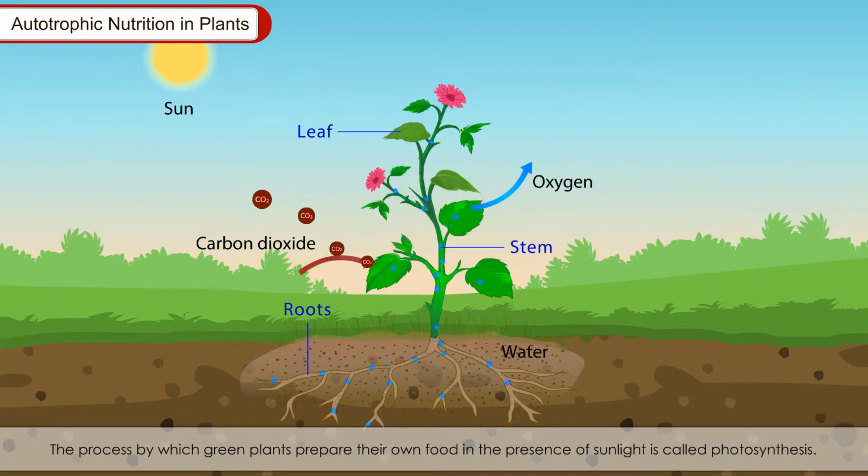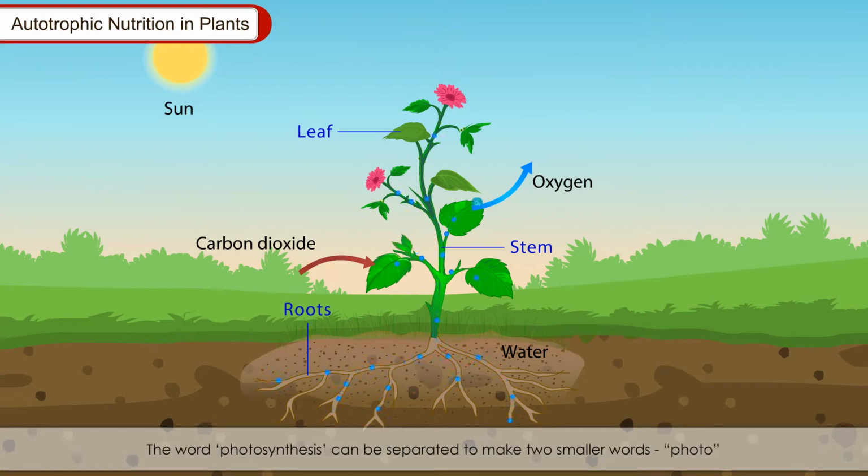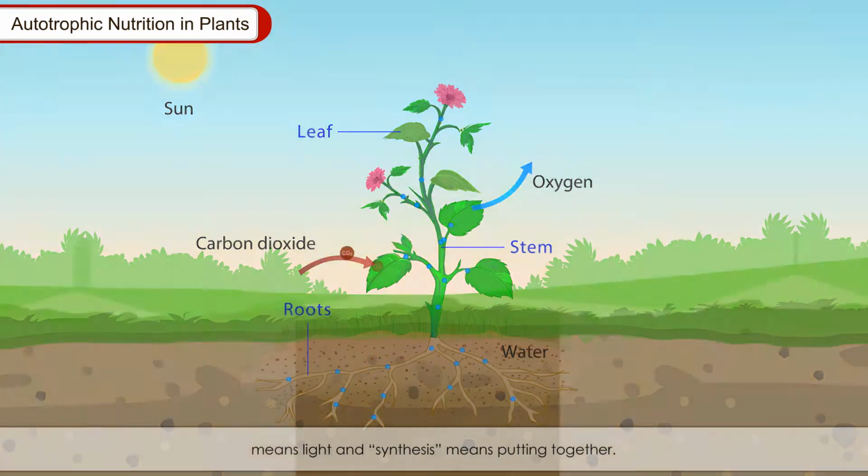The process by which green plants prepare their own food in the presence of sunlight is called photosynthesis. The word photosynthesis can be separated to make two smaller words. Photo means light and synthesis means putting together.